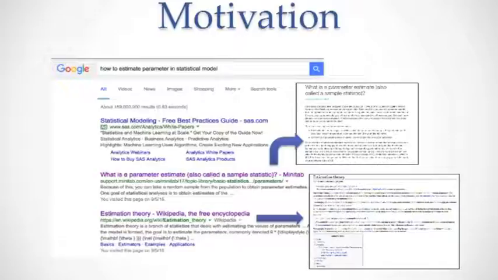So the motivation, imagine that one student wants to learn about parameter estimation. So he will use Google and will write this query to find some articles. Assume that he found these two articles. The first one just gives a very short overview or introduction about the topic, while the second one is a Wikipedia article that explains the topic in details.